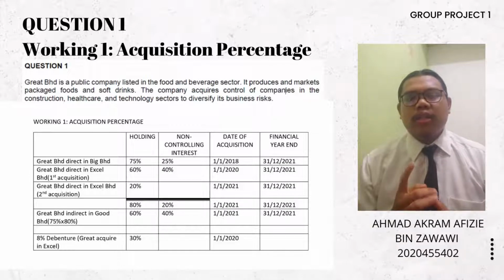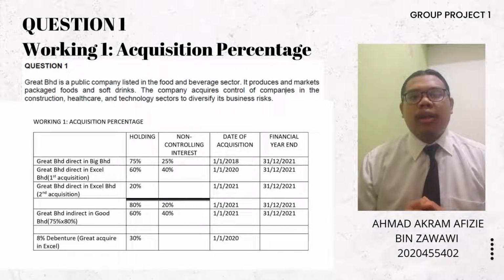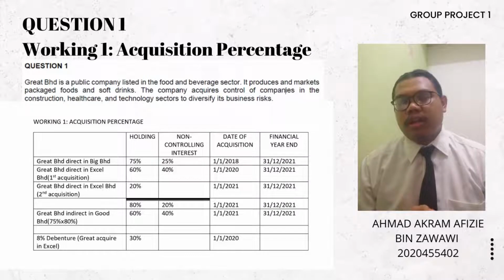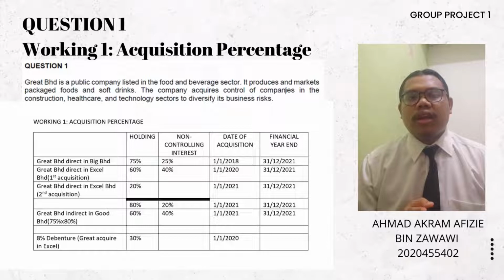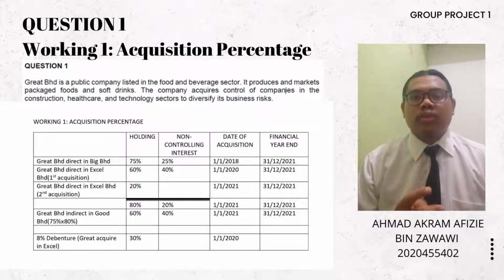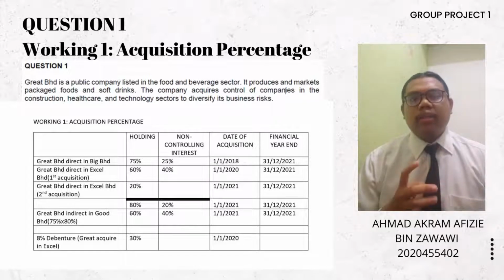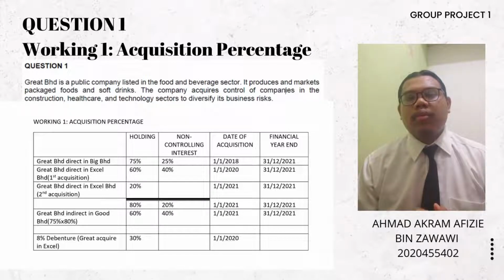However, on 1 January 2021, Great Berhad acquired another 20% of the ordinary share capital in Asal. So the holding in Asal became 80%, and the NCI is 20% on 1 January 2021. In January 2021 also, Bid Berhad acquired 80% of Good Berhad.